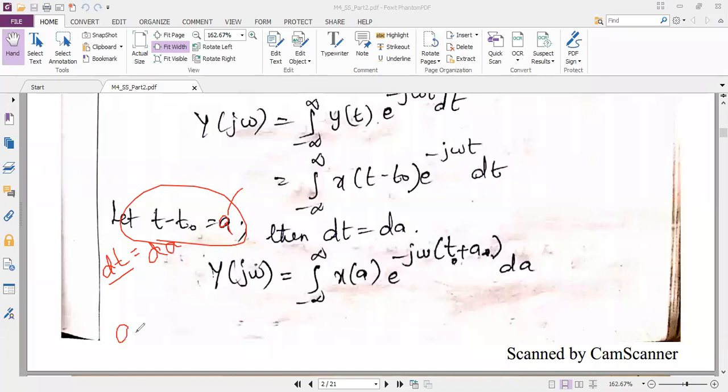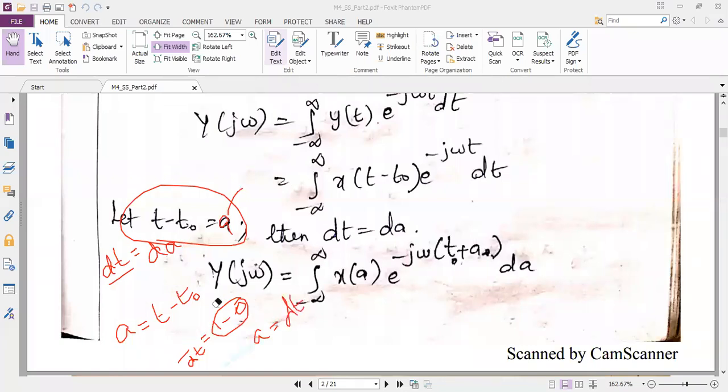So originally, if we write like this, you will understand it better. If I write a is equal to t minus t naught, and I differentiate with respect to t, dA by dt is equal to 1 minus 0. So the right hand side is completely 1. So dA is equal to dt, that's it. So I got dA is equal to dt.